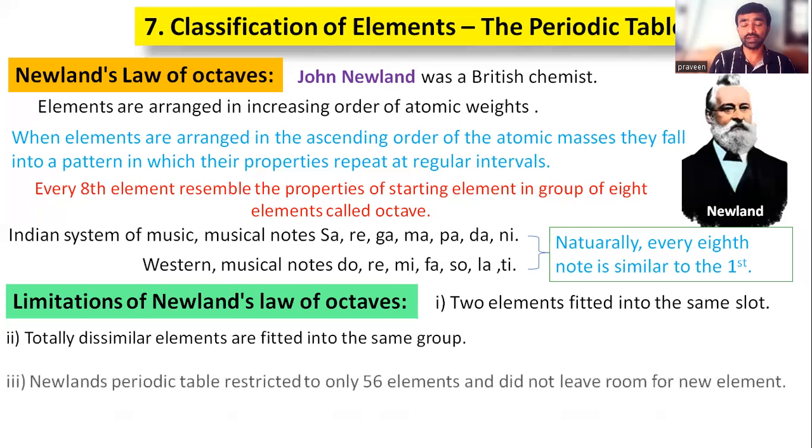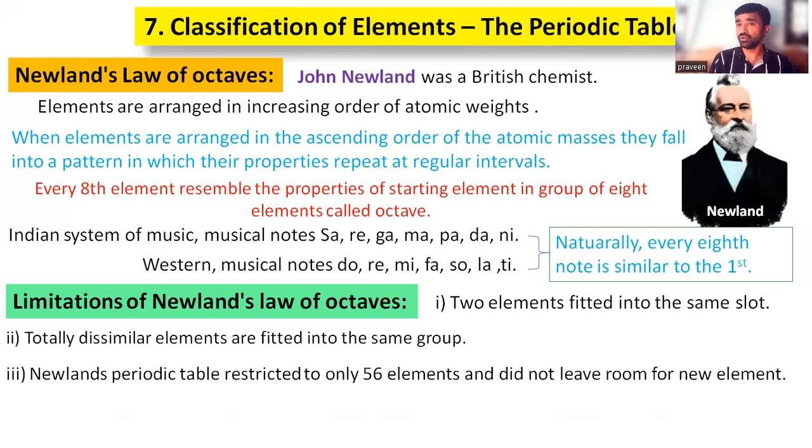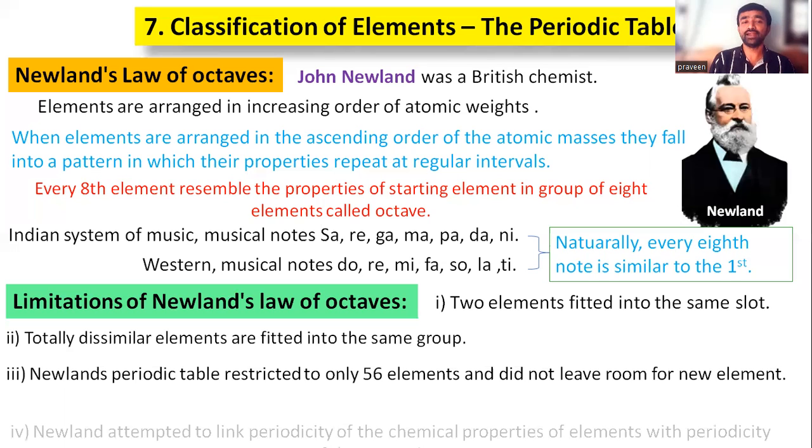The next one is that the periodic table was restricted to only 56 elements. That means there is no room for newly discovered elements in the future, right? So no slot is given for newly discovered elements.